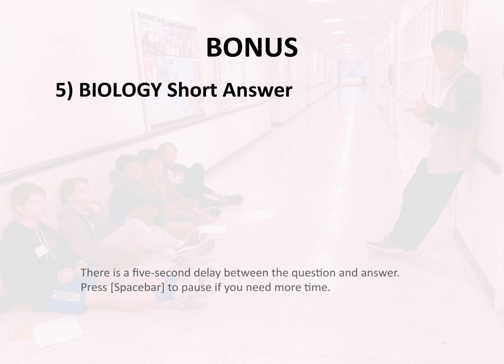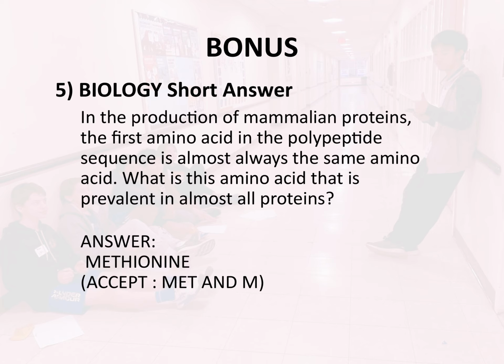Bonus 5. Biology. Short answer. In the production of mammalian proteins, the first amino acid in the polypeptide sequence is almost always the same amino acid. What is this amino acid that is prevalent in almost all proteins? Answer: methionine.